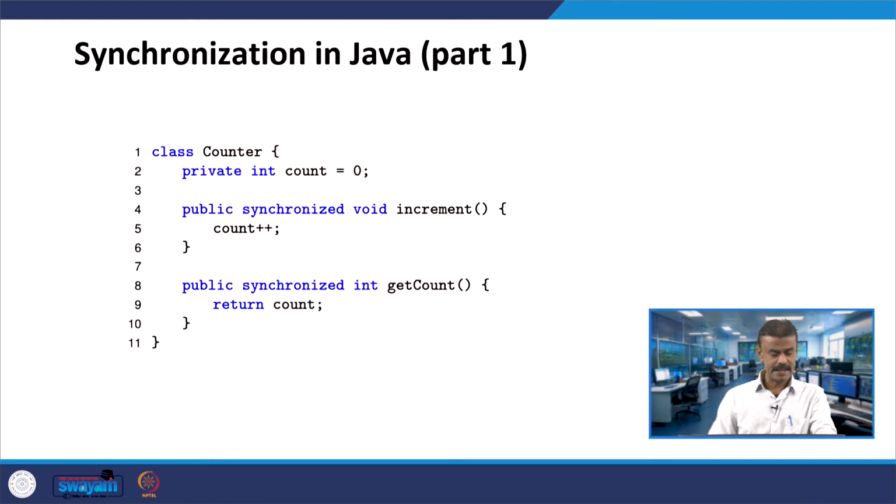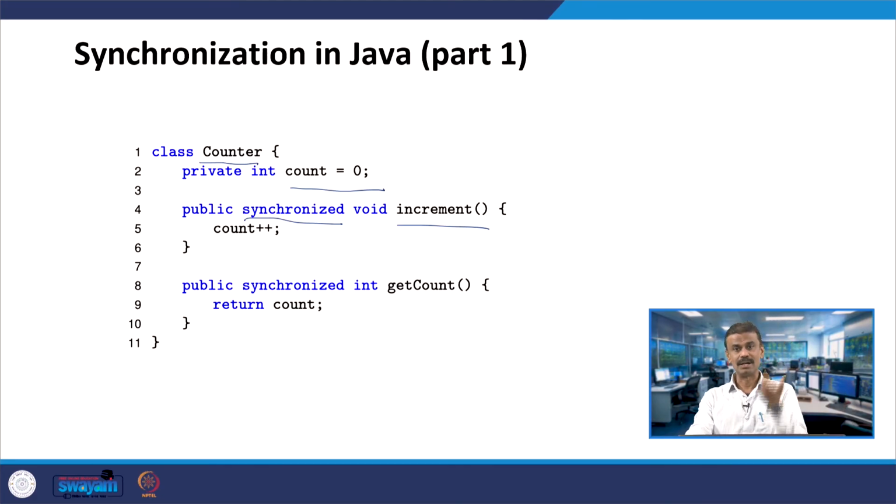The next example we will see is synchronization in Java. Let us consider class Counter. Under class Counter you have the private member data count equal to 0, and then you have a public method; for the first time we are using synchronized void increment. The reason here is that suppose there are two threads, so we have to synchronize and then do the increment.